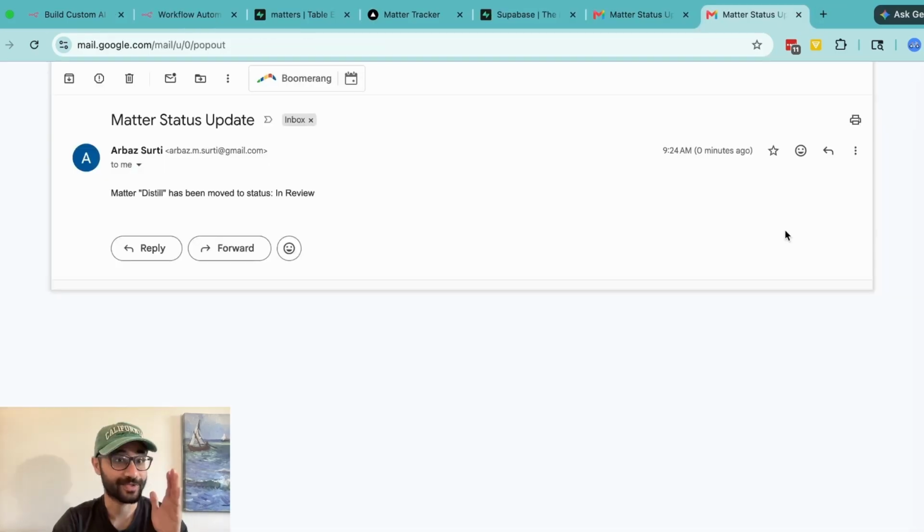All right, so you'll see I've received an email that says matter status update. Matter Distill, the one that we just created, has been moved to status in review. Isn't that amazing? You can configure the status update to even go to a Slack channel where your team resides or the people in charge of needing to know what this status change are in that particular group. You can send it as an email, etc. But as soon as you make that status update, you will get notified.